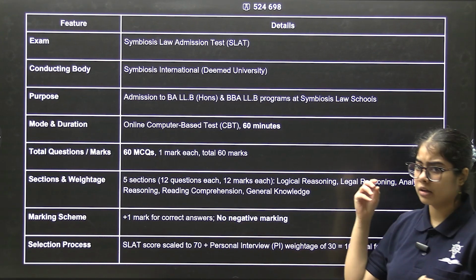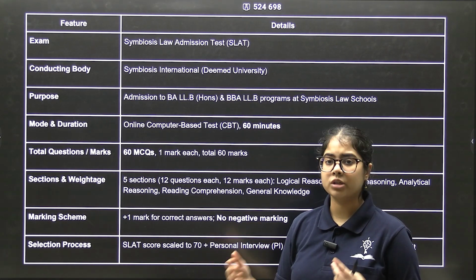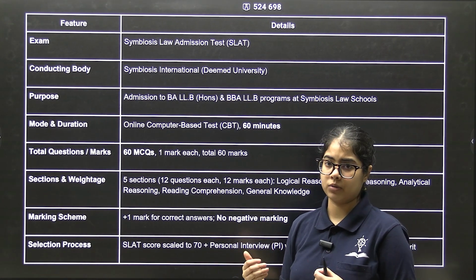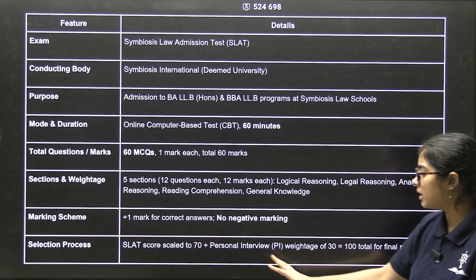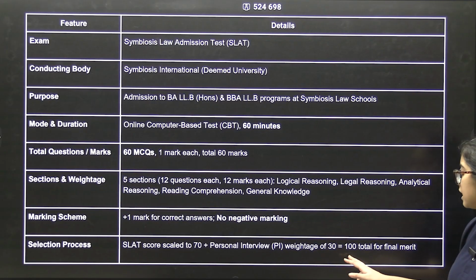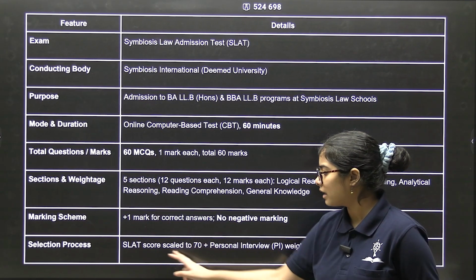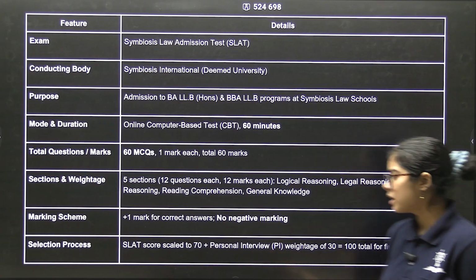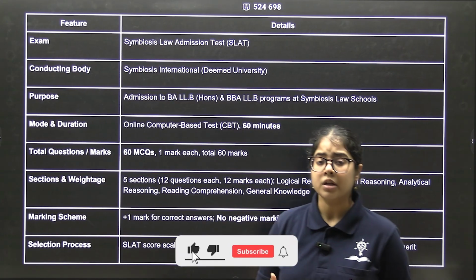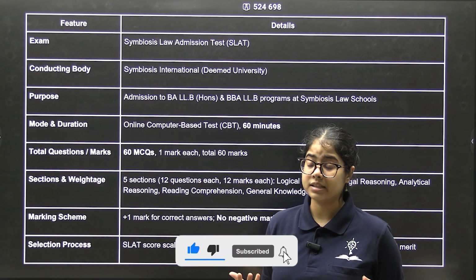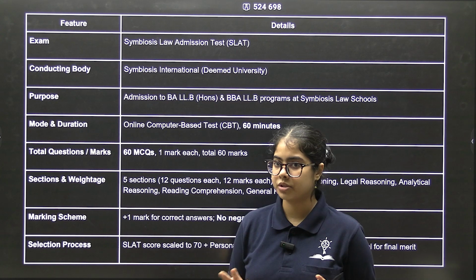Selection process: not just the exam, getting through the exam will not get you admission. You also need to pass a PI round, a personal interview round. So SLAT score is weighted 70 plus PI weightage of 30. The PI weightage is 30 marks and then SLAT is rounded off to around 70. So you'll have to get close to 100 for your final admission in the Symbiosis institution. It is one of the best private institutions for law.